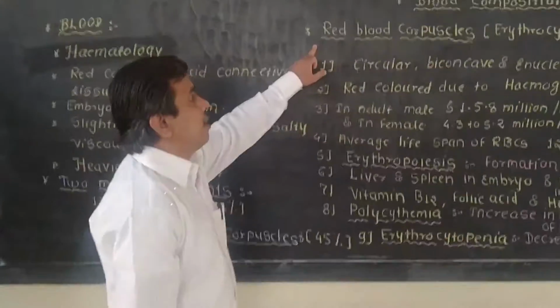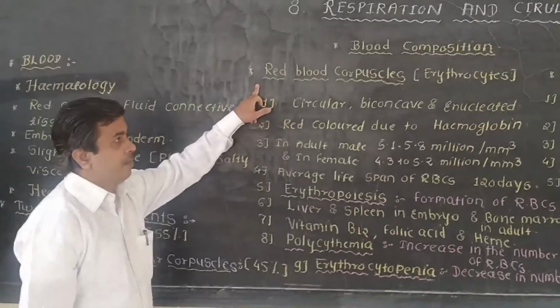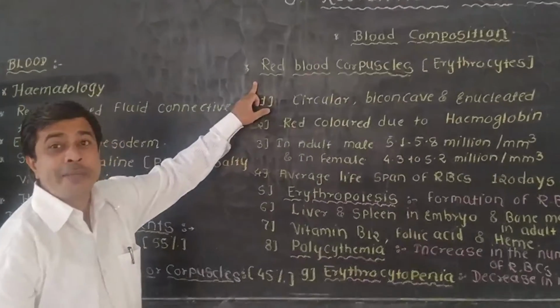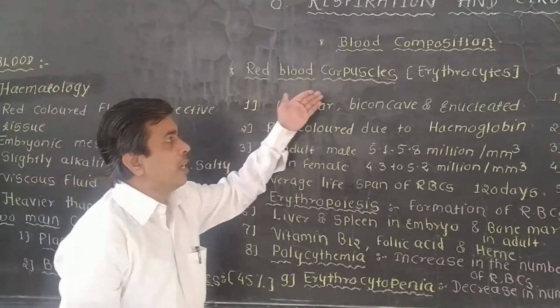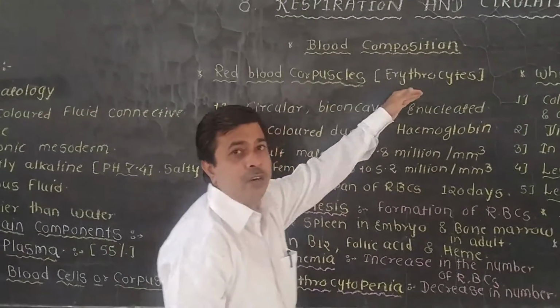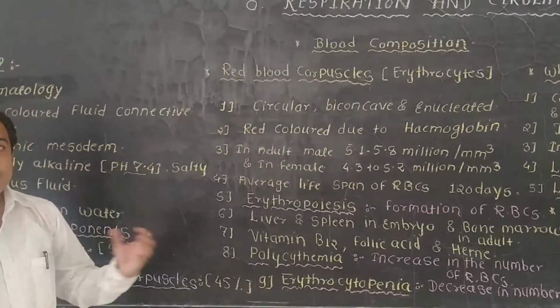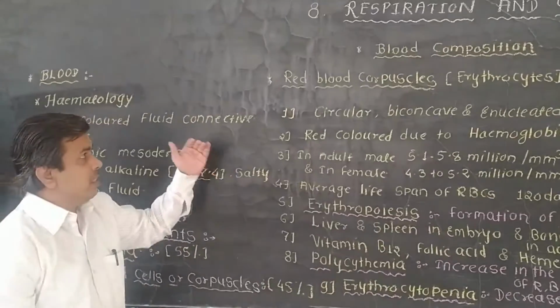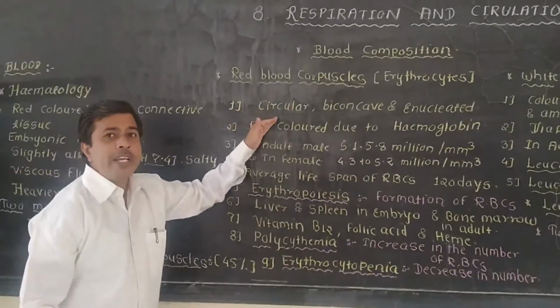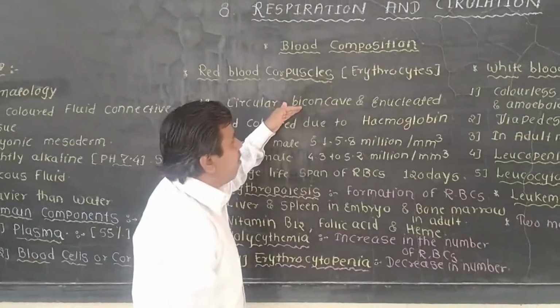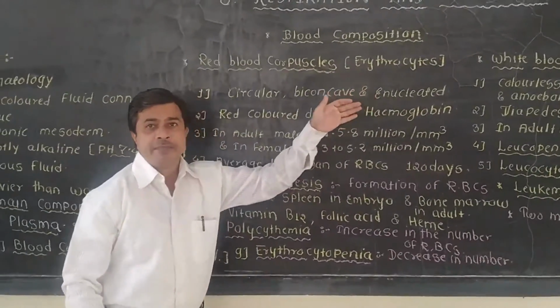First is the red blood corpuscles. In short, they are known as RBCs, also known as erythrocytes. These blood cells, the RBCs, are circular in shape, biconcave and enucleated.